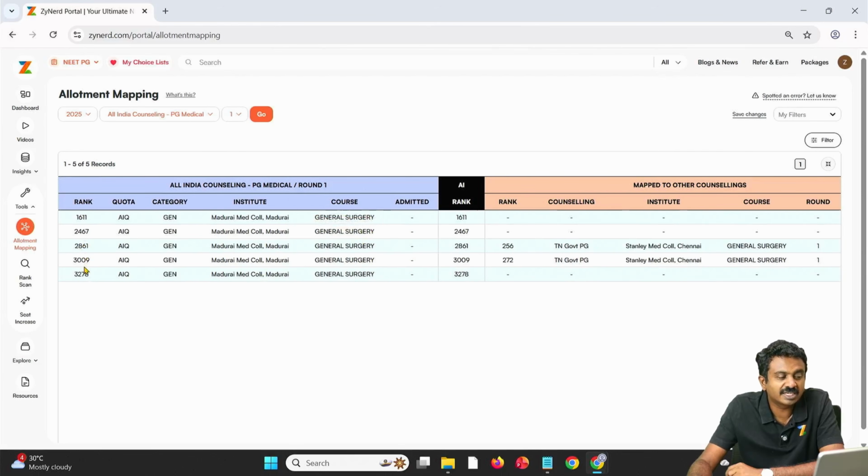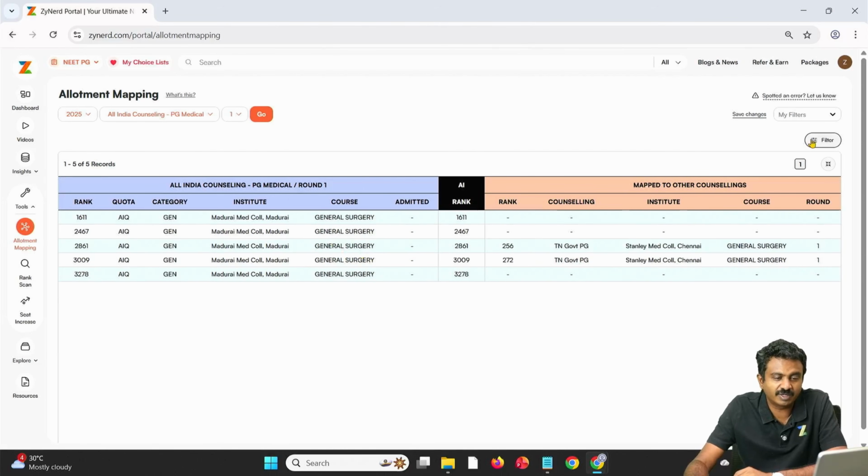Now I have 2861 and 3009 All India rank. They are ranked 256 or 272 in Tamil Nadu. This candidate has been allotted Stanley, which is possibly the first preference, or maybe in some cases the second preference for general surgery in Tamil Nadu, usually the first preference in Tamil Nadu, and they have been allotted these 2 seats. Clear? It is likely that they will join, so these 2 seats might come up for me in the All India round 2. Same 3278 has not been allotted anything, maybe that will not come up for me in All India round 2. I might have these 2 seats as vacancies in the second round.